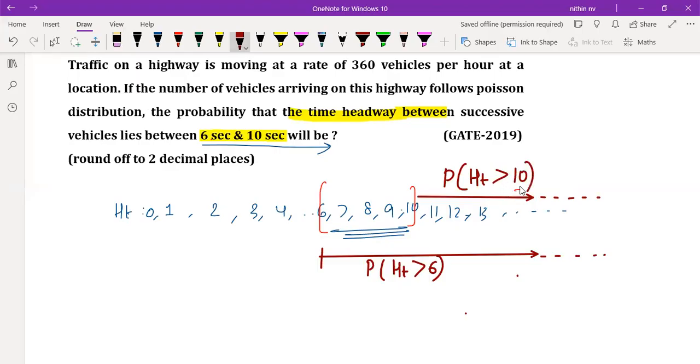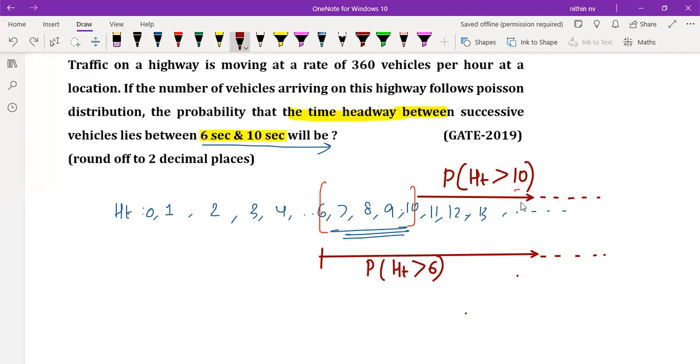Now see, our equation is greater than or equal to 10, or it can be less than or equal to some particular time. If it is coming like equal to, you can take any probability, it doesn't matter. So P of greater than or equal to 6 or greater than 6, both have the same equation. That's what I'm telling you. Or P of HT greater than 10 or greater than or equal to 10, both we used to take the same equation.